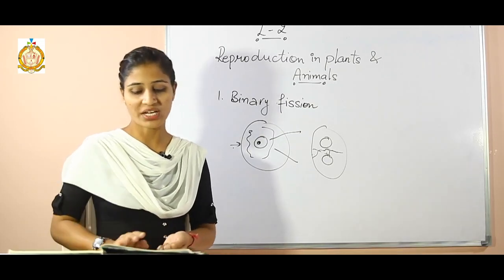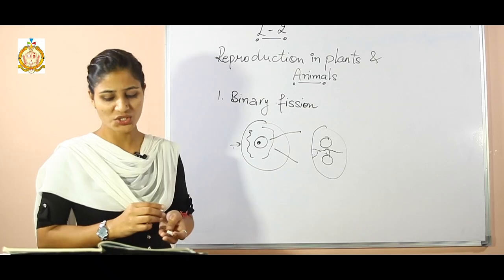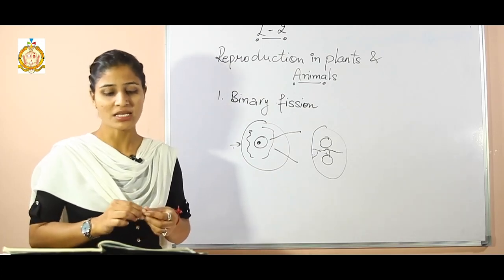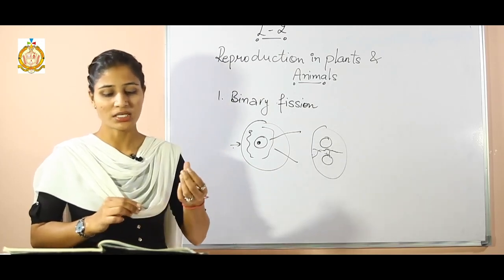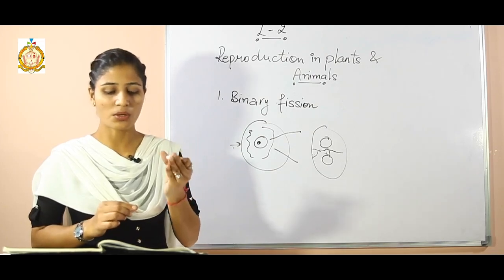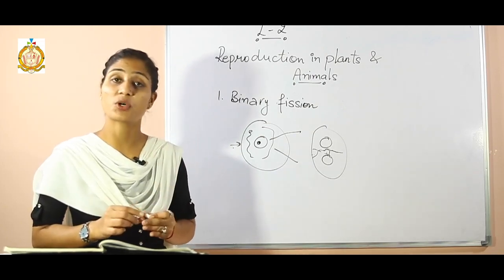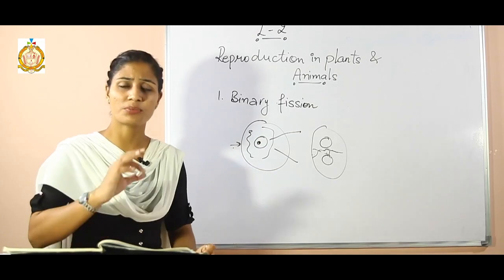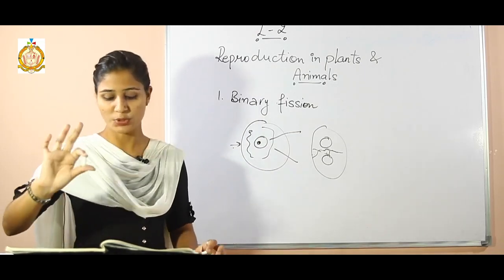Next one is known as fragmentation. Now what do you mean by the fragmentation process? In this one, the new organisms are formed from the pieces of the parent's body. From any piece of the parent body, they are able to show the reproduction process.